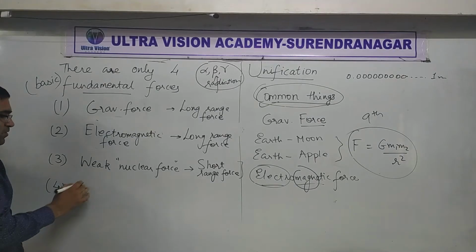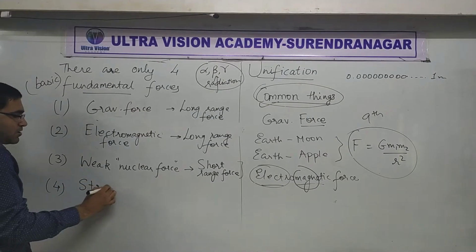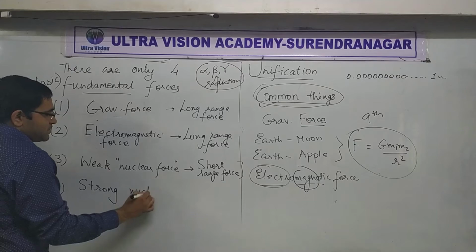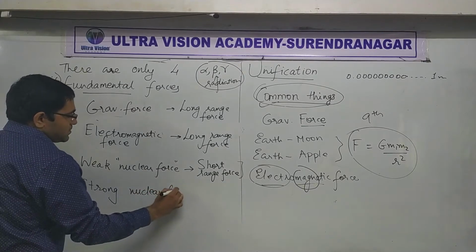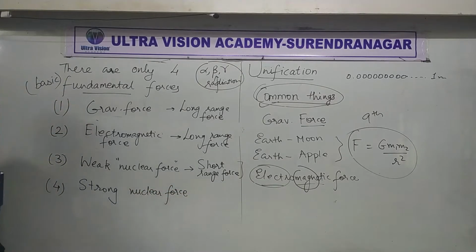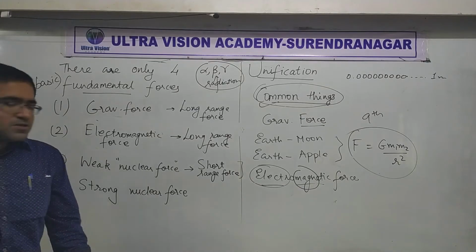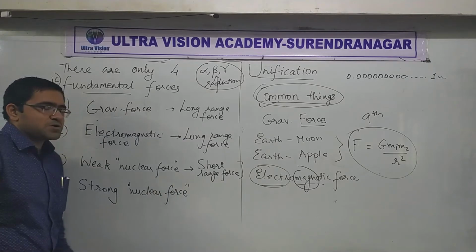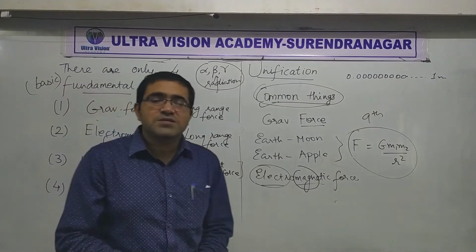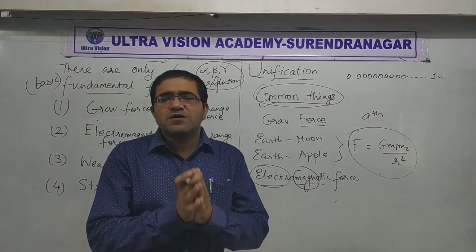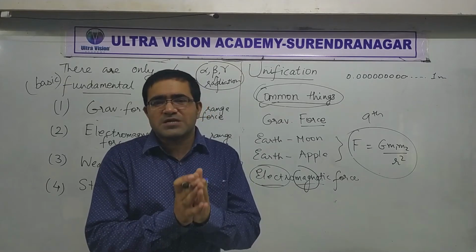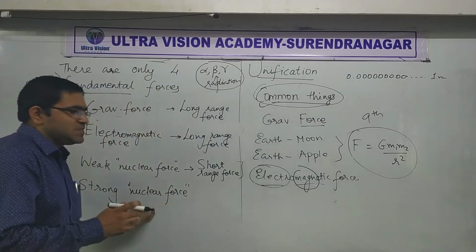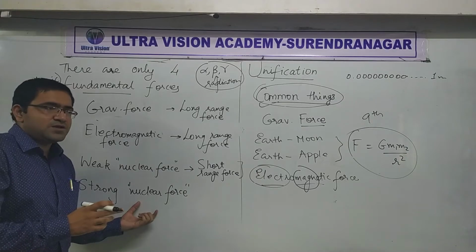Now, the last one is called the strong nuclear force. It's once again a nuclear force. Nuclear force means it's something that acts within the size of the nucleus. All this is happening within the nucleus.